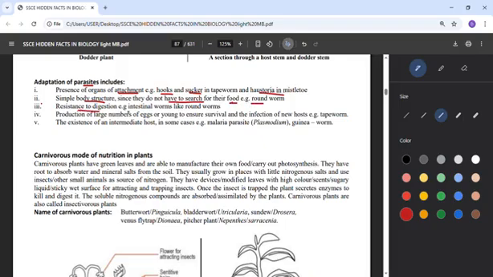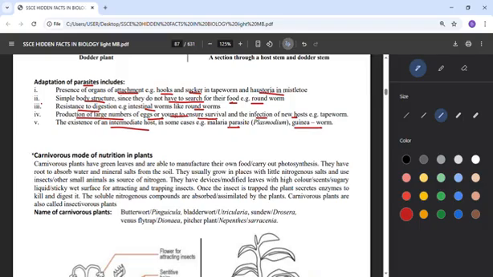Resistance to digestion, so that means when they are in the intestine, like intestinal worms, their body will not be digested with the food that is being digested in the organism, so they will rather just take the digested food into their bodies, like roundworms. Now the next is production of large numbers of eggs, so that's what makes them survive. Their eggs will keep producing new young so that they can survive, and the infection of new hosts, like tapeworm. Then the existence of an intermediate host in some cases, like malaria parasite, they have intermediate hosts, so they can host many things, like also guinea worm.